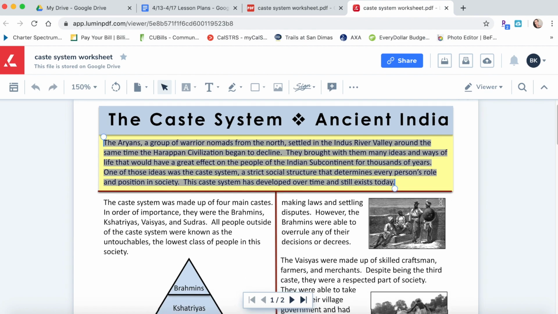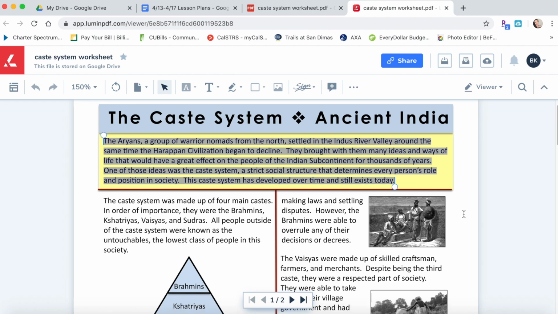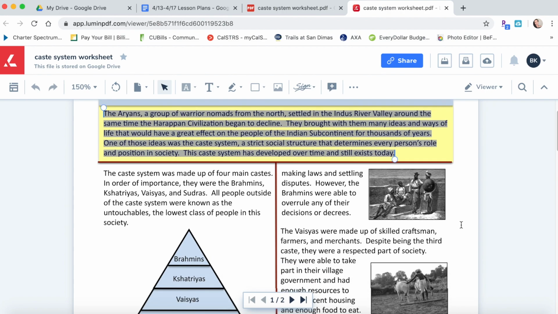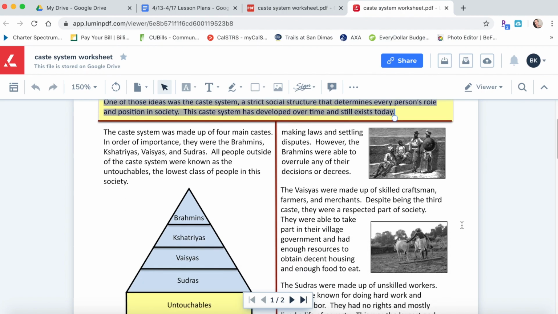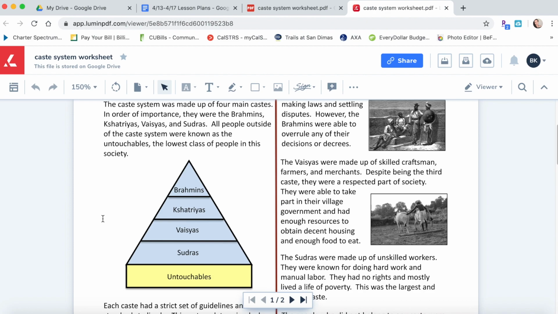Sometimes when we learn about ancient civilizations, we think, oh, that happened a long time ago, who cares? But this actually still exists in the civilization in today's time. So this right here, this is the caste system. The caste system was made up of four main castes. Think of it kind of like categories. In order of importance, they were the Brahmins, Kshatriyas, Vaisyas, and Sudras. All people outside of the caste system were known as the untouchables, the lowest class of people in this society.